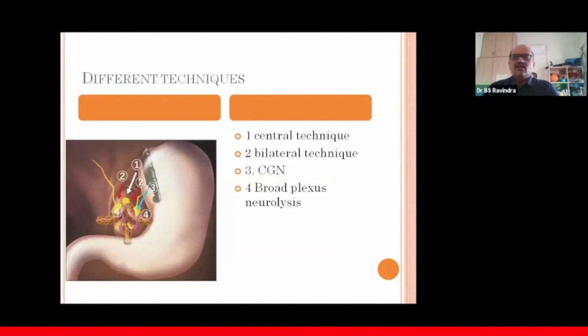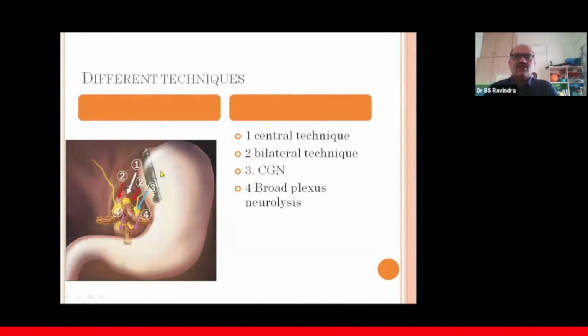And now we are all aware of different techniques for how we should puncture with the needle. See, this is the central technique, that is, you go exactly at the origin of the celiac axis. And the bilateral technique is you go on both sides of the celiac axis. You give an injection here and another amount you give here. That is the bilateral technique. And then these are the small ganglions. What we see is you can inject 1 ml of absolute alcohol directly if you can see the ganglion.